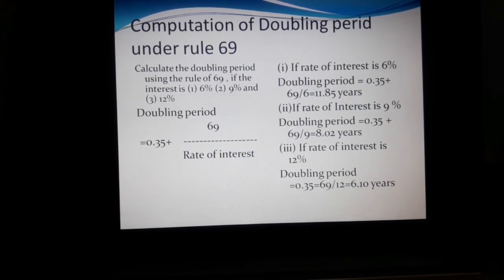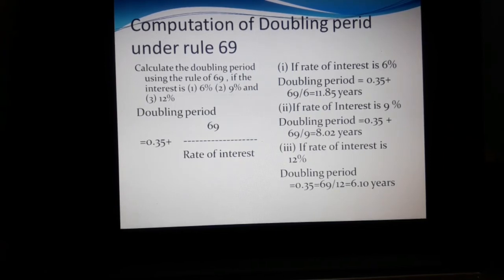Then computation of doubling period under the rule of 69. If you are applying the rule of 69, how can we calculate the doubling period? Calculate the doubling period using the rule of 69 if the interest is 6%, 9% and 12%. In this sum they have given the percentages, so we have to calculate how many years it will take for this amount to double.